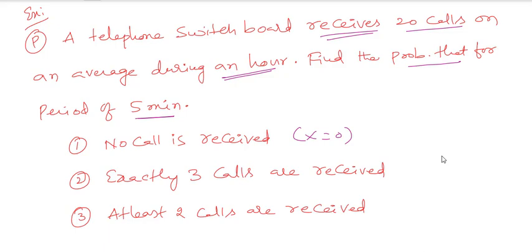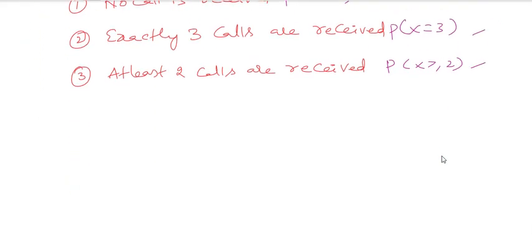And exactly 3 calls means the probability of X equals 3. All these are probabilities. At least 2 calls means the probability of X is greater than or equal to 2. These are the things you have to keep in mind to solve that particular problem. So let me take the problem here.